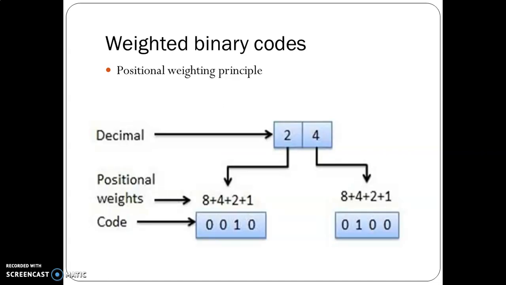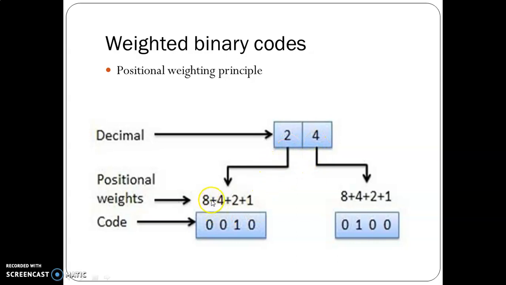Weighted binary code. Weighted binary code depends on the positional weighting principle. Each position of a number represents a specific weight. In a weighted binary code, the bits are multiplied by the weights indicated. The sum of these weighted bits gives the equivalent decimal number. For example, if we consider a decimal number, this represents 1's position and this represents 10's position. The weight here is 1 and the weight here is 10.